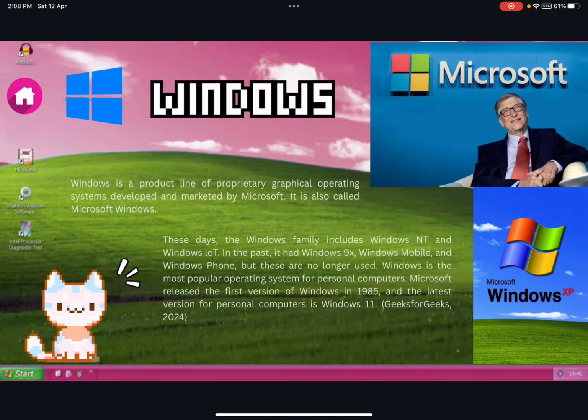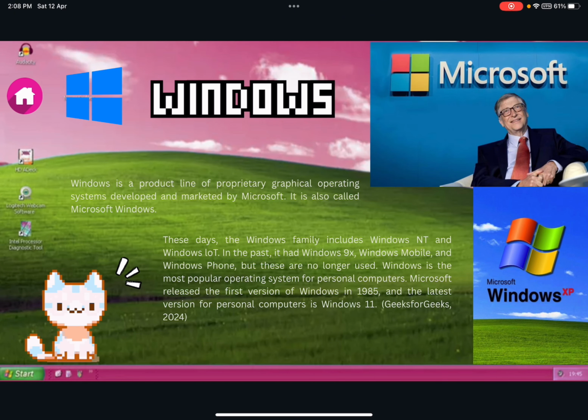Windows is a product line of proprietary graphical operating systems developed and marketed by Microsoft. It is also called Microsoft Windows. These days, the Windows family includes Windows NT and Windows IoT. In the past, they had Windows CE, Windows Mobile, and Windows Phone, but these are no longer used.